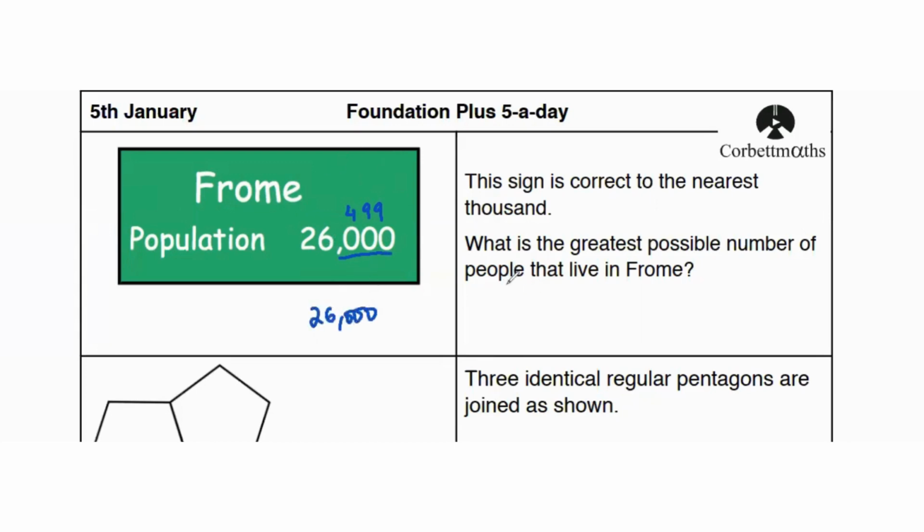If, for example, it was 26,599, 26,599 would give us 27,000, not 26,000. So the greatest possible number of people that live in Rome is 26,499.